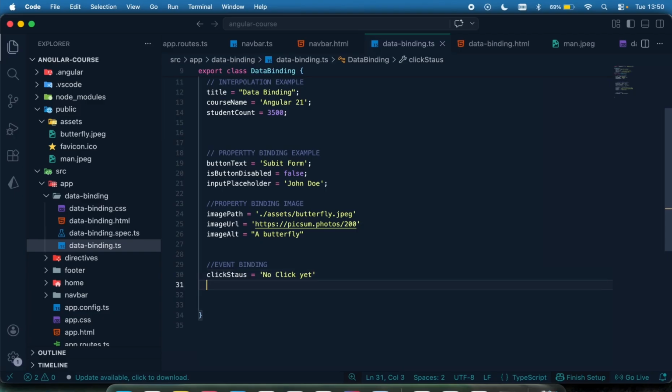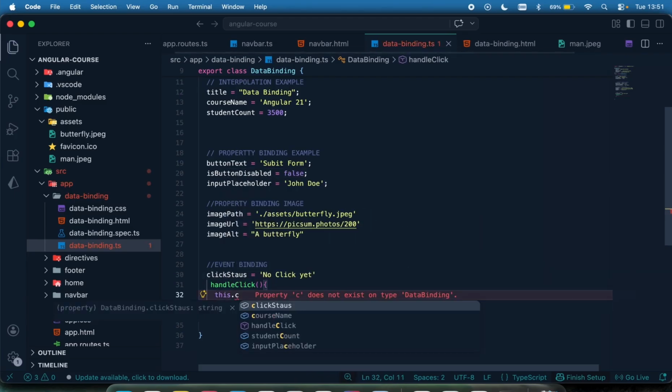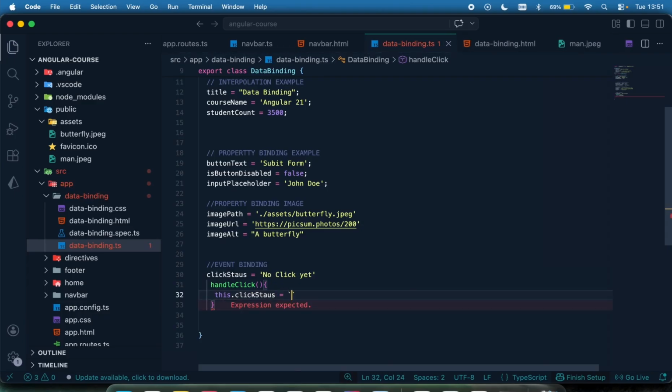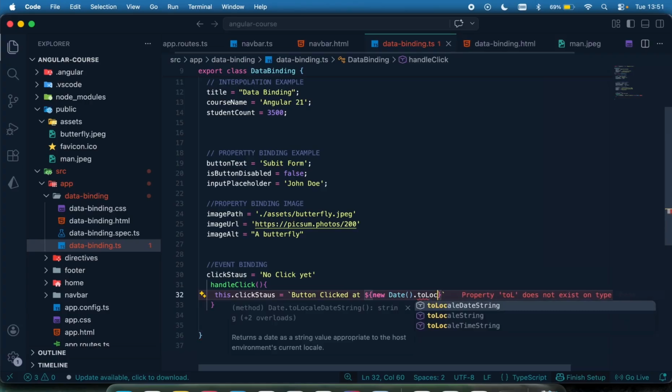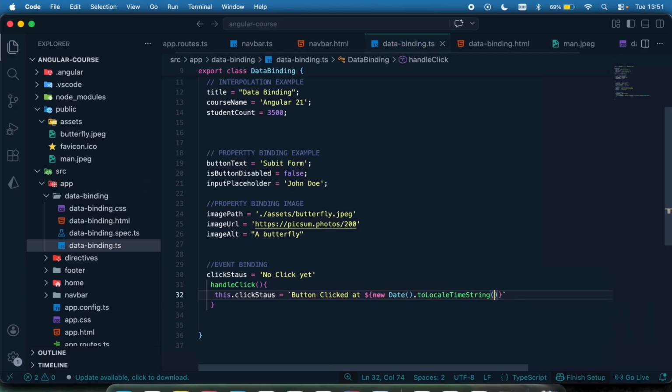So then when I have a button and a user clicks on it in the front end or in your template, I'm going to call this function called handle click, and when this function is called, I want to change the value of this status right here by saying this.clickStatus equals, I'm just going to say button clicked, then at the current time it was clicked, we're going to use this variable right here to get the current date time by saying new Date, then invoke it, and then .toLocaleTimeString. Okay, let's use time string just to get the time, and I'm going to invoke it like so.